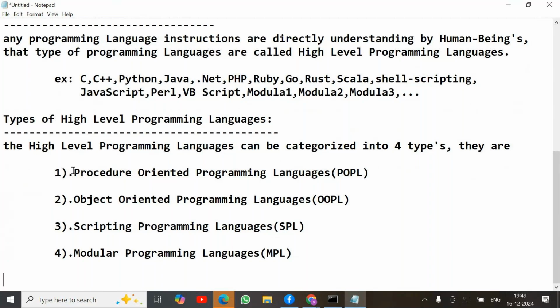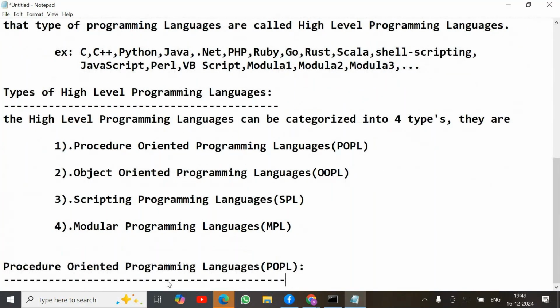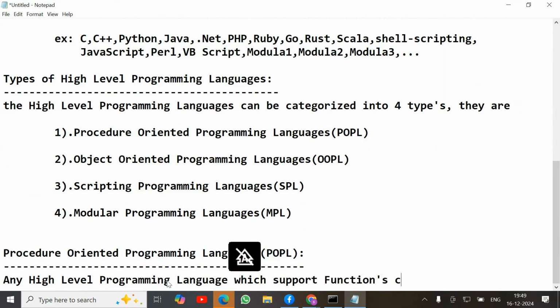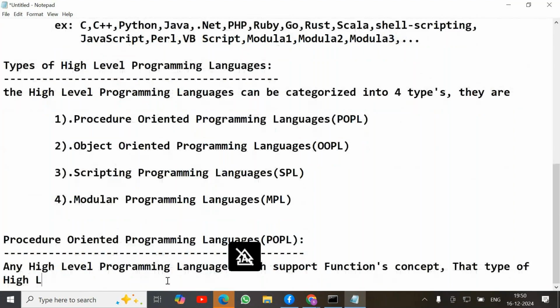First one we are discussing about procedure oriented programming languages.